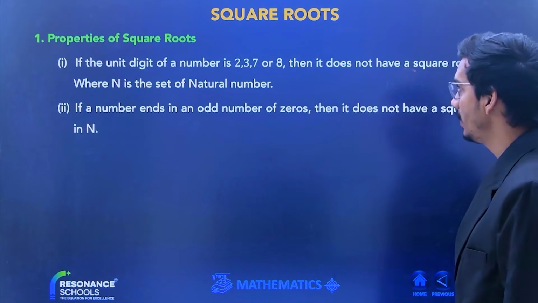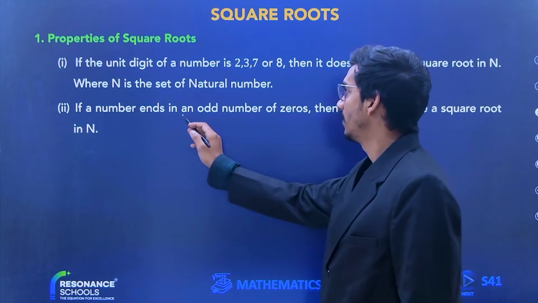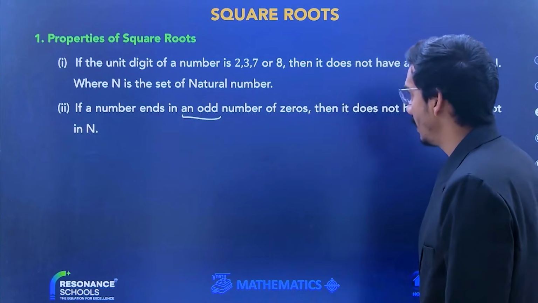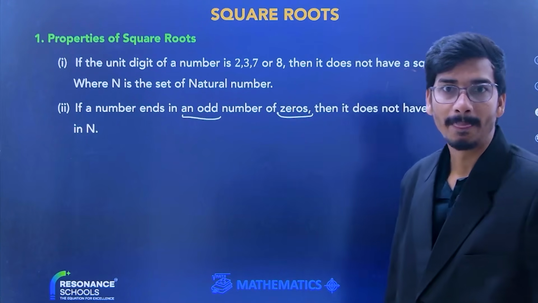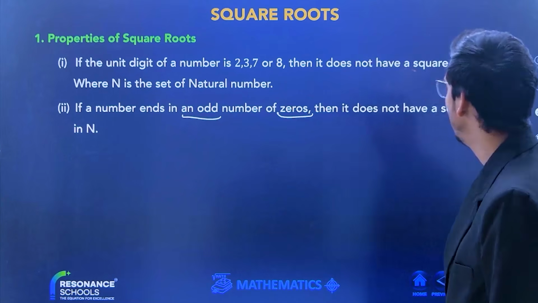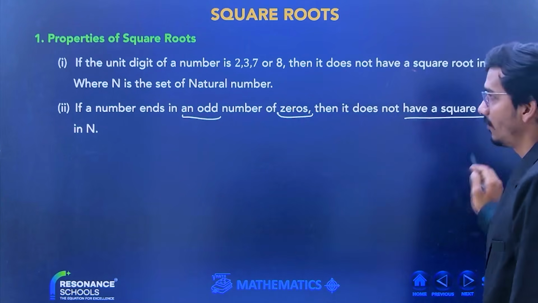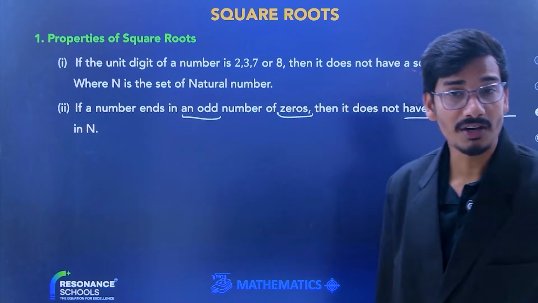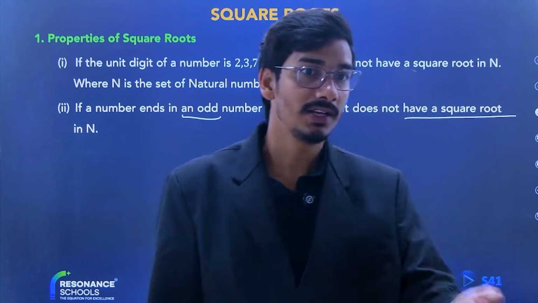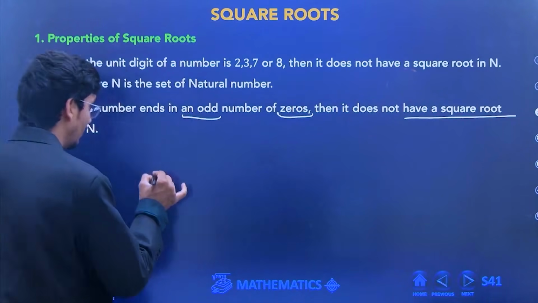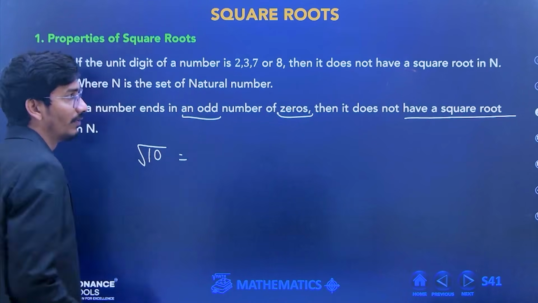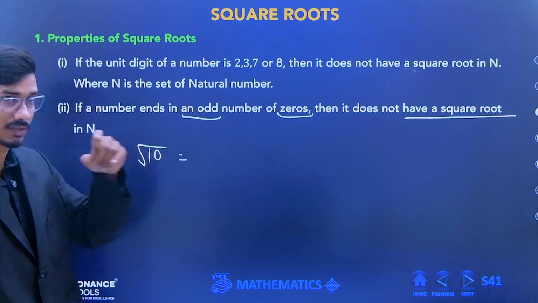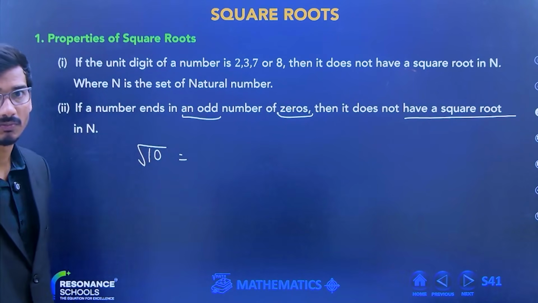If a number ends in an odd number of zeros, then it does not have a square root in N. Odd number of zeros, beta. Let us take 10. The square root of 10 is not a natural number.